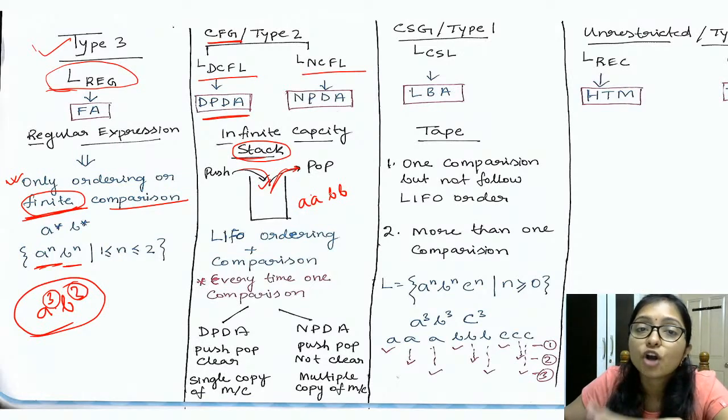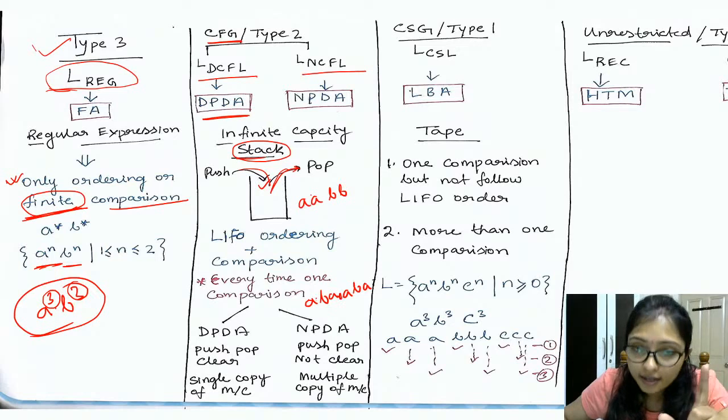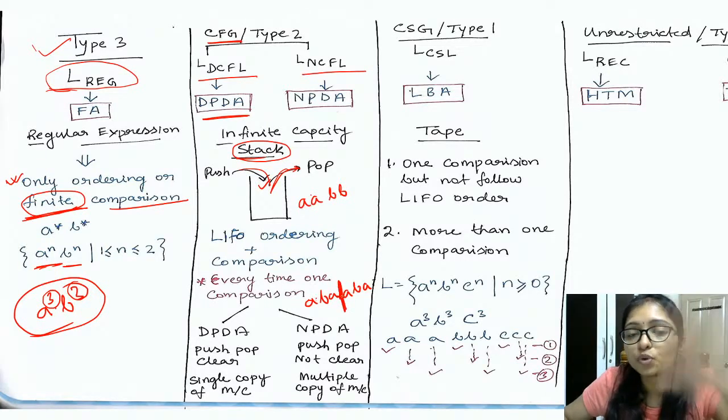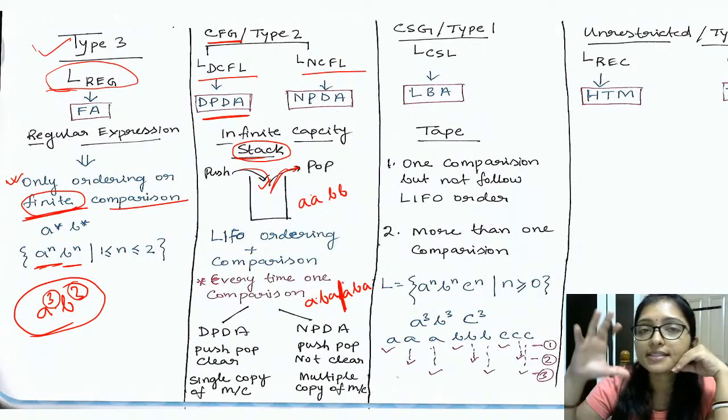That is the non-deterministic finite automata, and that is NPDA. So for NPDA we can take a mirror image. How the mirror image? We can write like A B A and again A B A, like this. So there it is not clear where I have to push and where I have to pop. That's why we have to create multiple copies of the machine. That is the difference, right?